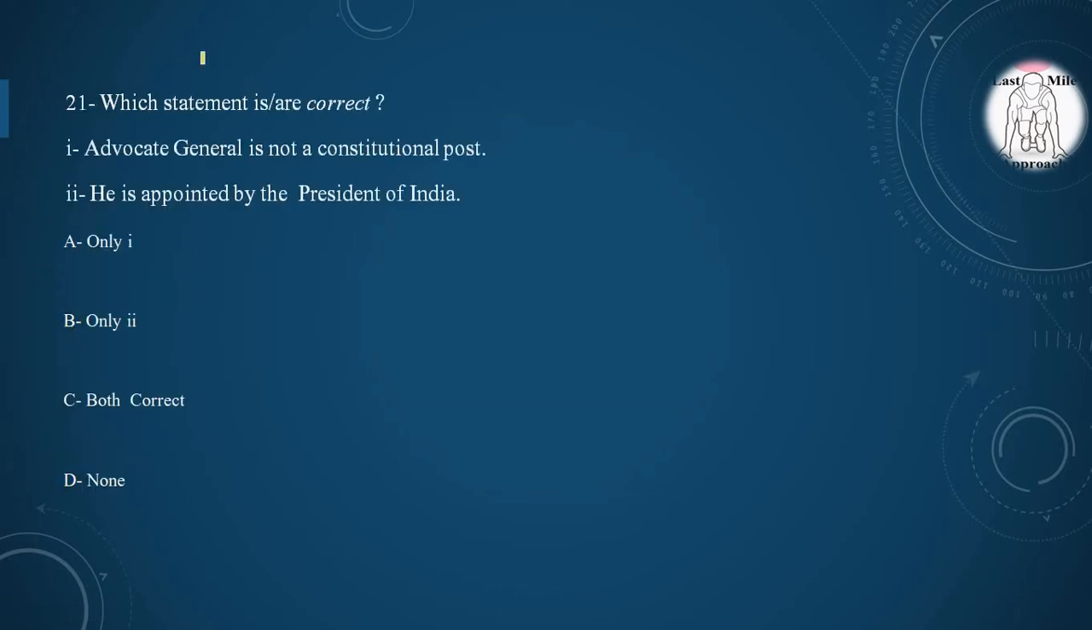Moving to our 21st question, which statement is correct? Advocate General is not a constitutional post. First statement is incorrect because Advocate General is a constitutional post appointed by Governor of State. He is appointed by President of India. Second statement is incorrect because he is appointed by Governor of State. So we have to choose the correct option. So option D, none, is correct. Option D is the correct option.